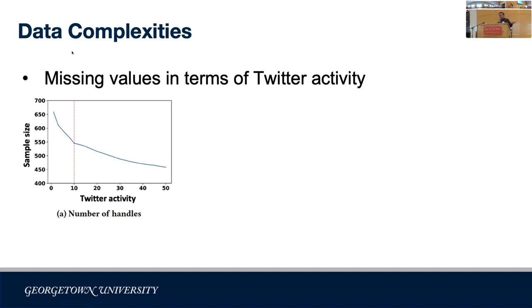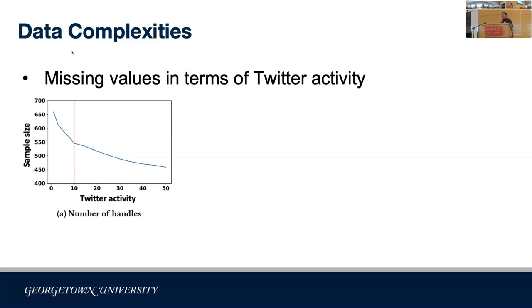We don't want this threshold to be super low because otherwise we're including people with 1 or 2 tweets, and we're not able to get any good or reliable predictions out of that. At the same time, we don't want this threshold to be super high, otherwise we'll lose too many samples in the training data.